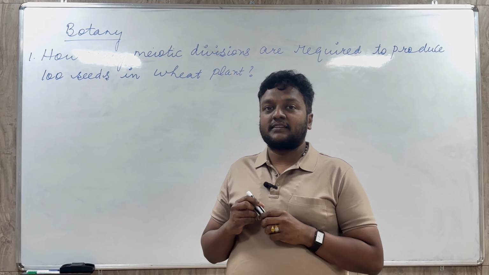It is an angiospermic plant. It comes under the plant kingdom, and it is of class monocotyledon. The family is Poaceae. Now this term Poaceae has been changed to Graminae, and the botanical name is Triticum vulgare. So, how many meiotic divisions will take place in order to produce 100 seeds in a wheat plant? That is the question. Now, listen carefully. For the seeds to be produced, for the seed formation, what is required actually?